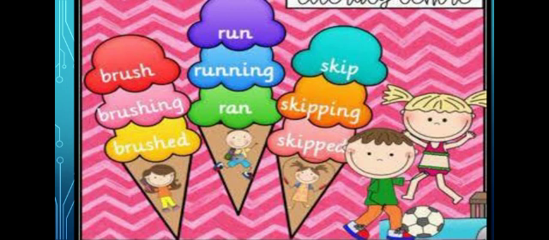So we have the second form, and we also have the third form. We have the first form, the ing form, and the second and third forms. These are the verbs. We can use the first form and the ing form, like when we see someone brushing their teeth, you can say brushing. We can use the first form, the second form, and the ing form. So this is our topic, about the verb. I hope you got it very well and you enjoyed it.